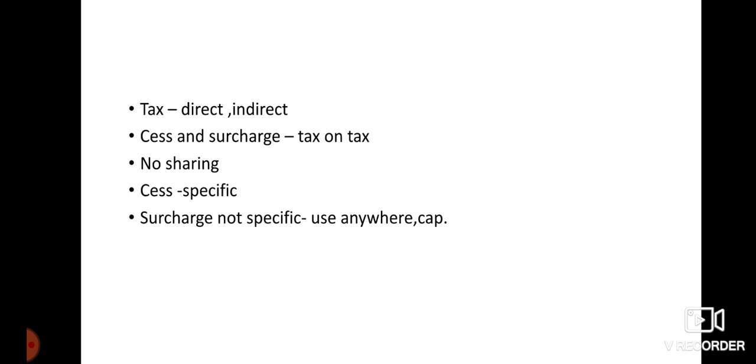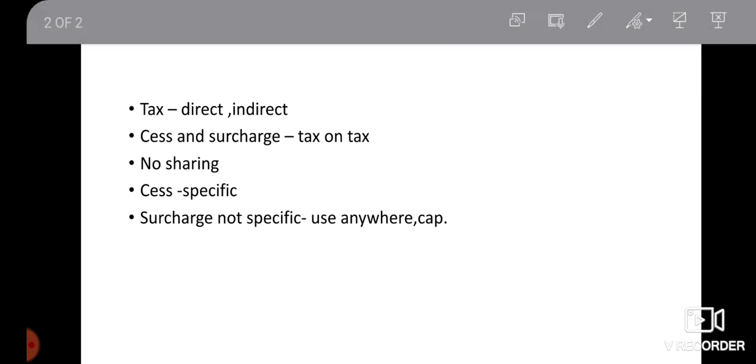Okay, that is indirect tax. So we have two types of tax: one is direct and another one is indirect. Direct is we will be directly paying, and indirect is we will be paying unknowingly. Then regarding these two terms, one is cess and another one is surcharge.